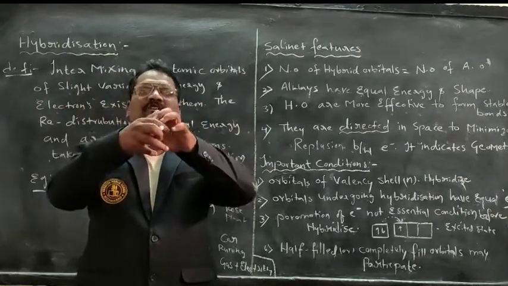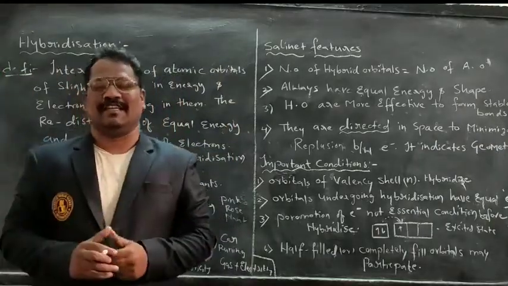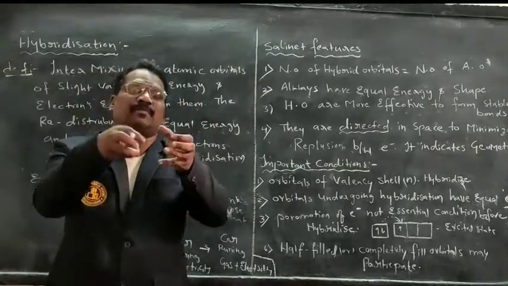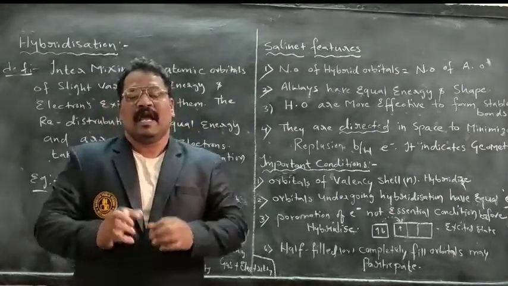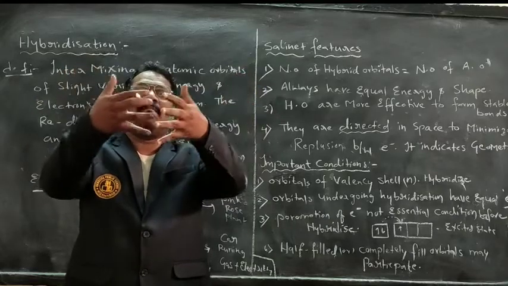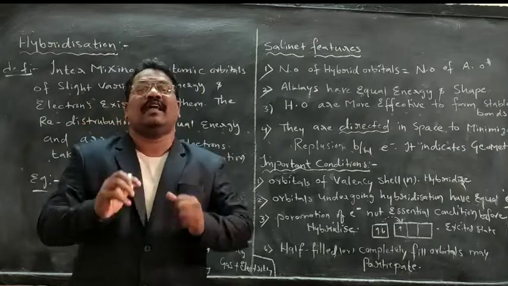When I intermix two orbitals together, a new orbital comes into existence, having characteristics of the s orbital as well as the p orbital. Each has its own energy, and combined together the energy becomes equalized.